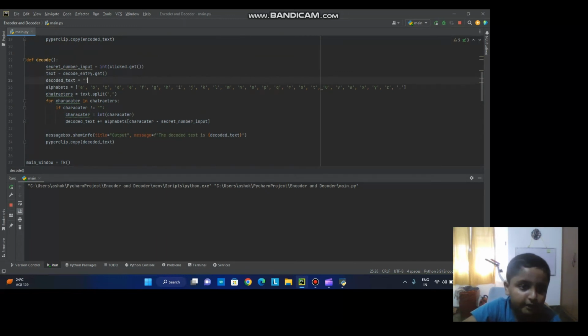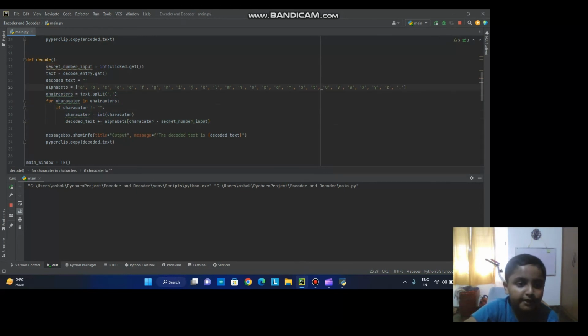Then you can see decoded. Then we'll say for character in characters, if character is not a space, we'll say character equals int character, because it's an integer. That's why we have separated this. So then decoded text plus equals alphabets at, in the alphabets list, character minus the secret number input. So that's the logic over here.